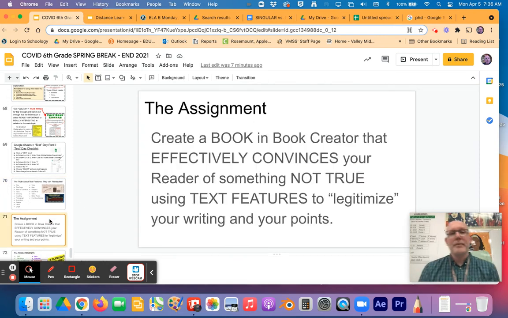So what we're going to do, just so you know, is that our big assignment, you can start thinking about this. There's no assignment for this today. Create a book in Book Creator that effectively convinces your reader of something not true using text features to legitimize your writing and your points.